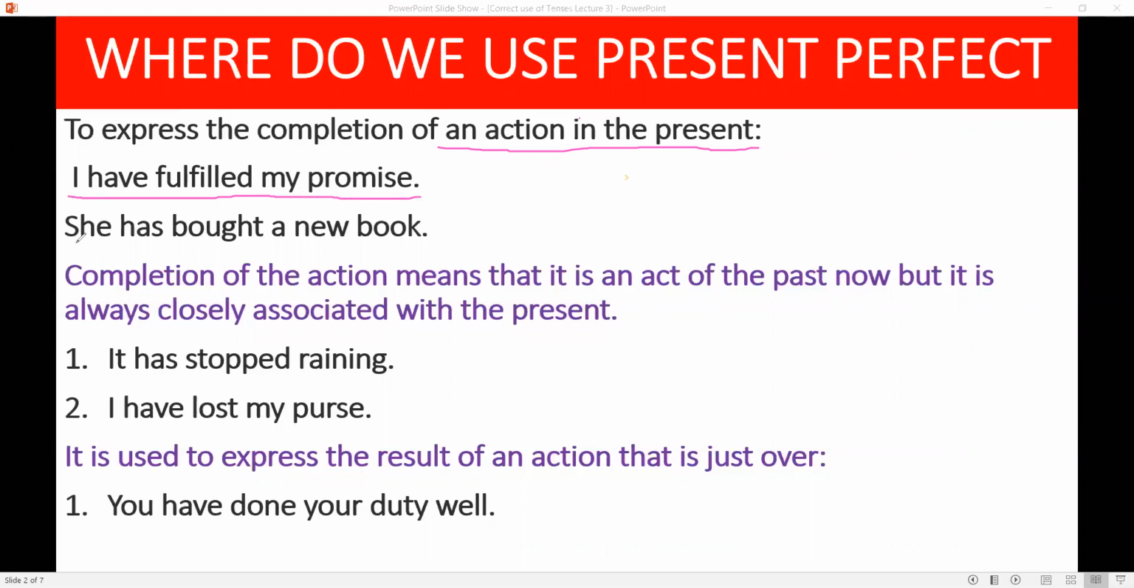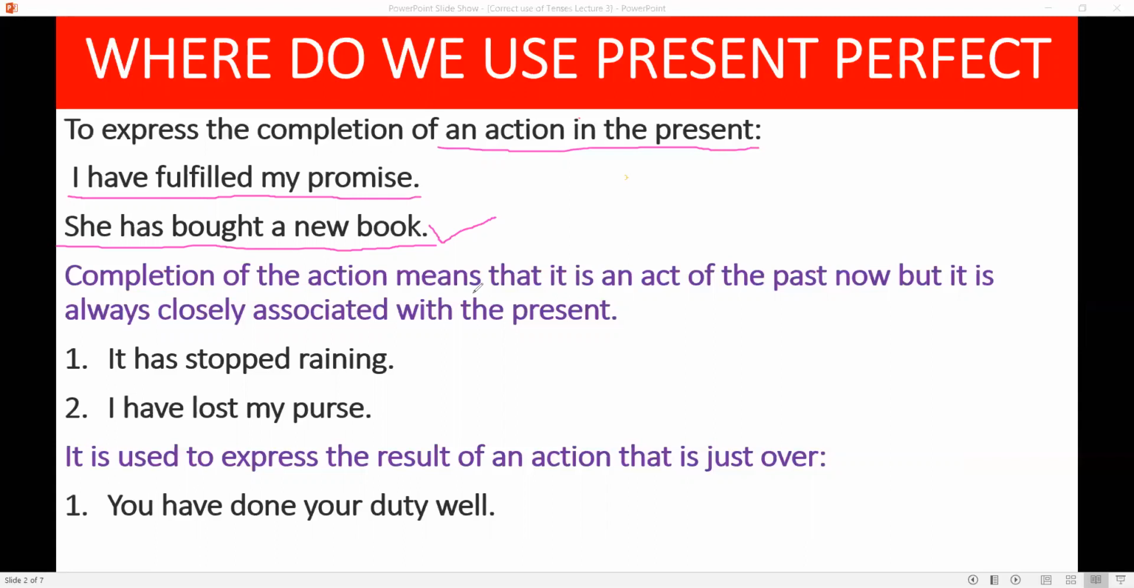She has bought a new book. She might have intended to buy a book in the past, but that action has been completed in the present. She has bought, now she has completed that intention or action to buy a book.